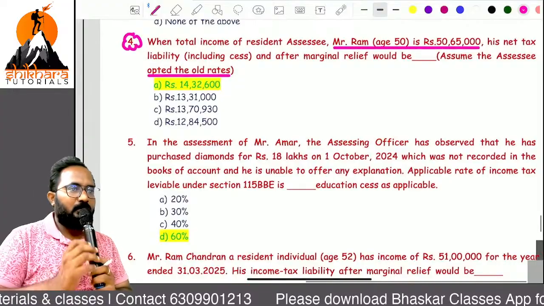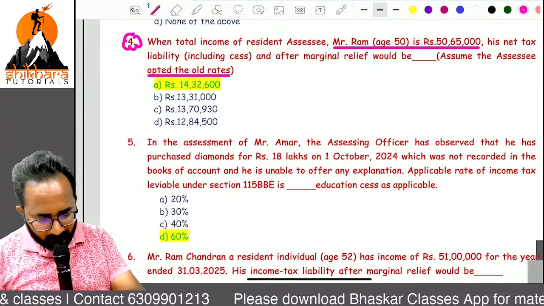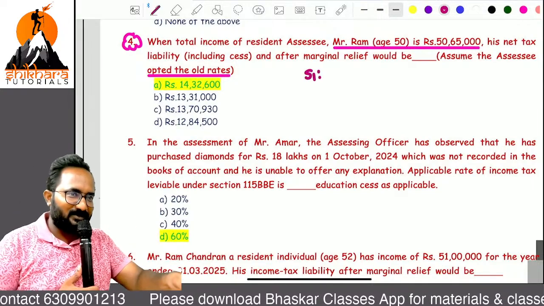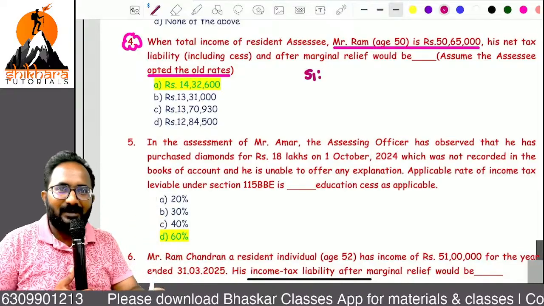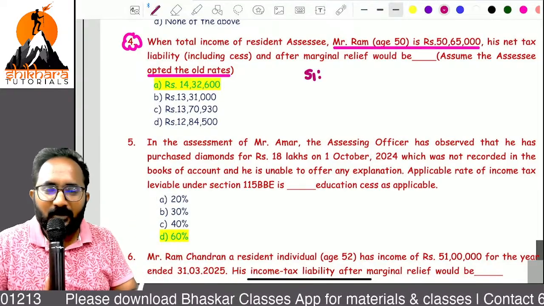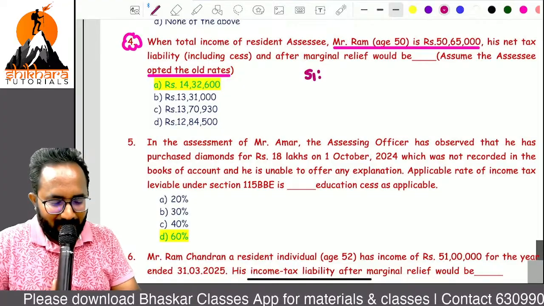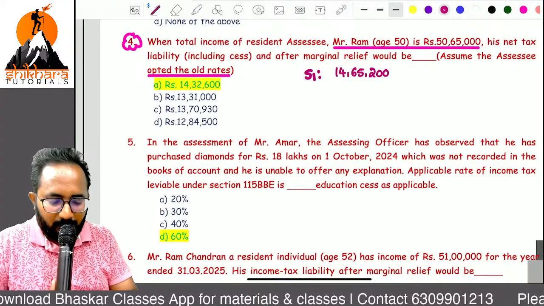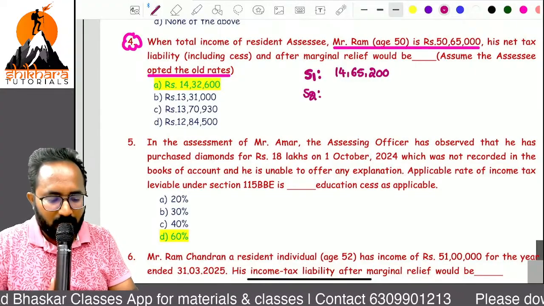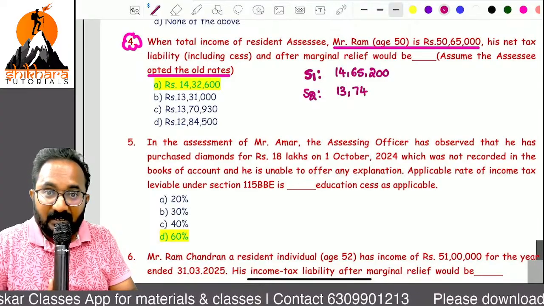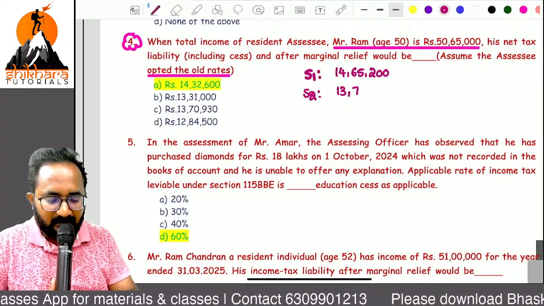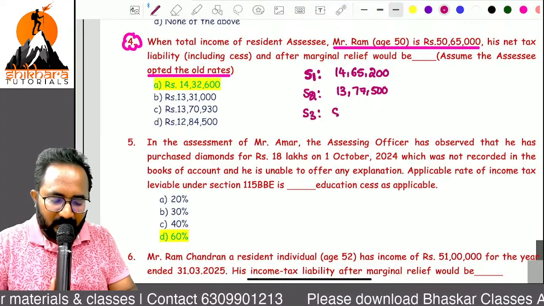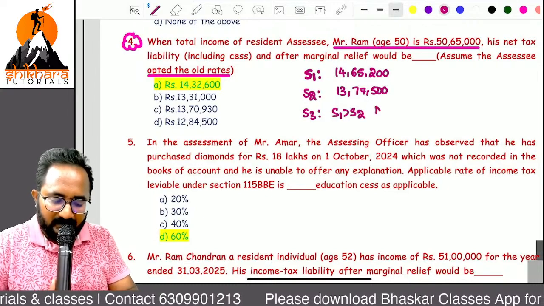Can anyone tell me the step 1 answer, how much you got? Just 2 marks only for this MCQ. Anyone, tell me. 14,65,200. So step 2 answer, how much you got? 13,74,000. Okay. Step 3 is nothing but step 1 minus step 2. What is the marginal relief you got?